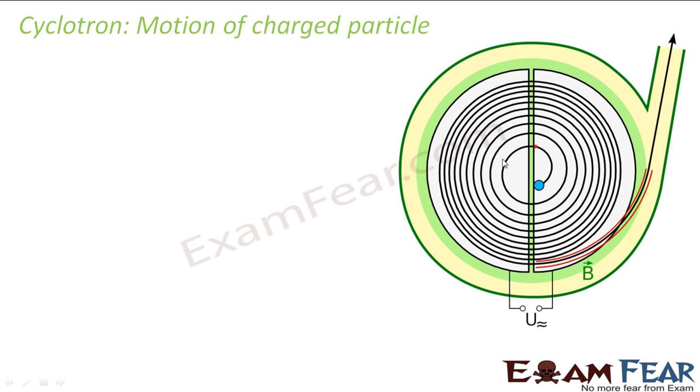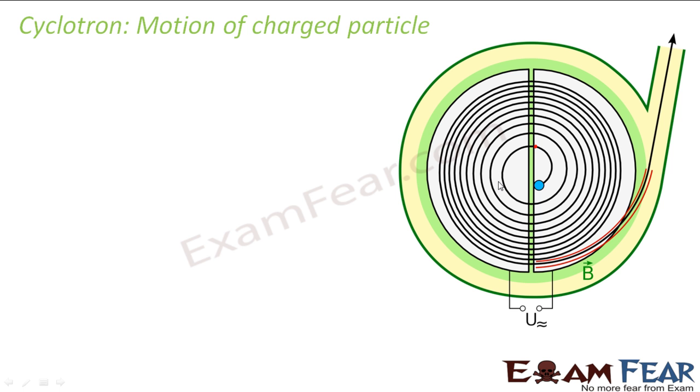Now as the radius of the particle is increasing, the energy of the particle is also increasing, because the particle is actually accelerating, and as a result, the motion of the particle is spiral. The path that the particle is following is a spiral path. So you understand what I am trying to say here? Every time the particle moves inside the D in a circular path due to the magnetic force. As soon as it reaches the gap, it experiences the electric field which accelerates it, because of which it enters the other D.